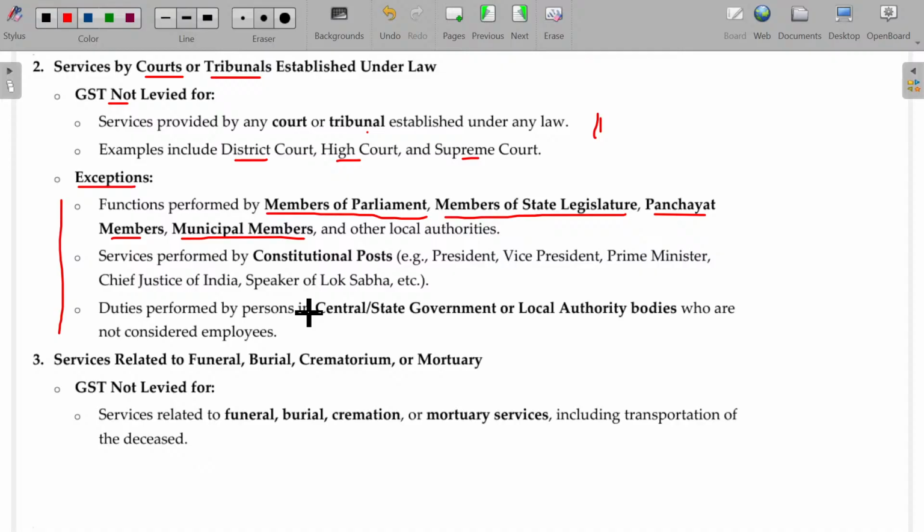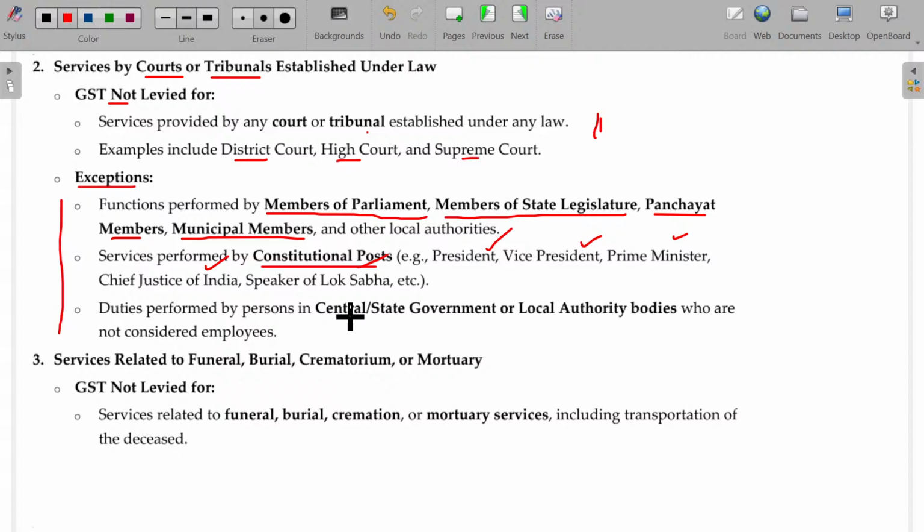Similarly, constitutional posts. Any constitutional post is given to some X or Y. Using that constitutional post, if he does any activity, it will not come under GST. Like the services rendered by the President of India, Vice President, Prime Minister, Chief Justice of India, Speaker of Lok Sabha, etc. Constitutional posts. Okay. Government post, right?